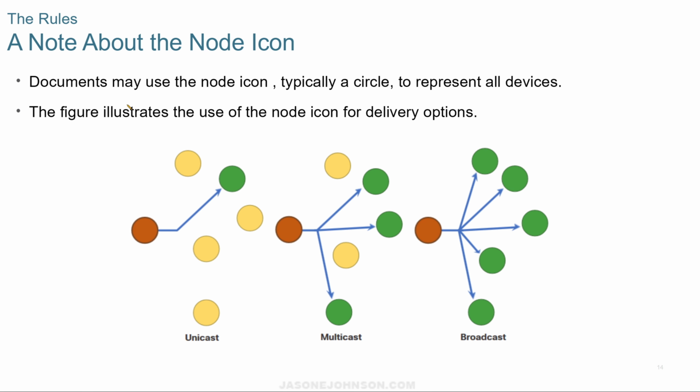Now, when we look at the node icons, documents may use the node icon, typically a circle to represent all the devices. And this figure here shows you the node icon for delivery options. So the orange is the sender, the green is the receiver. So here we have a unicast. Here we have sending it to multicast. And here we have it sending to broadcast to everybody.